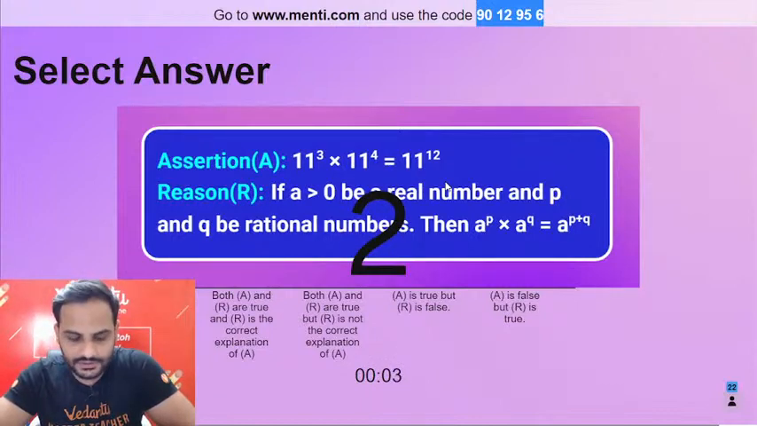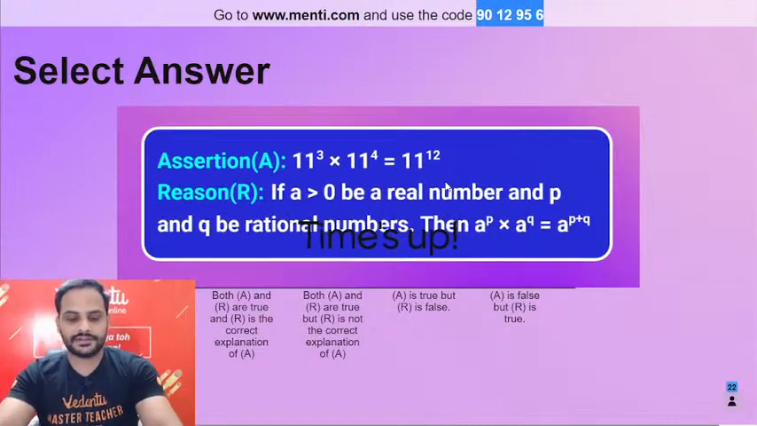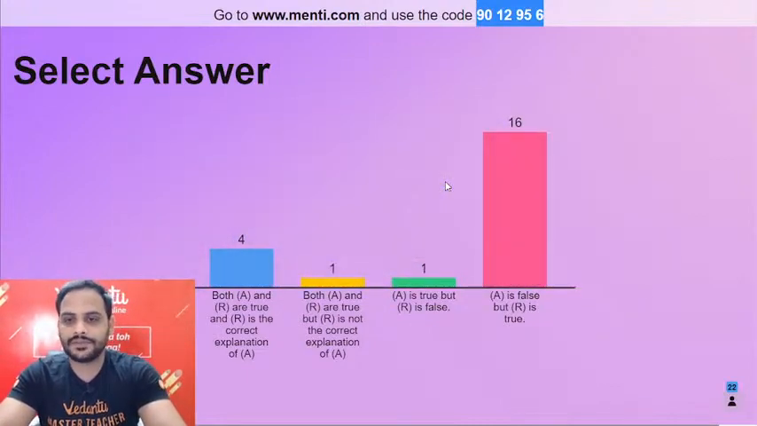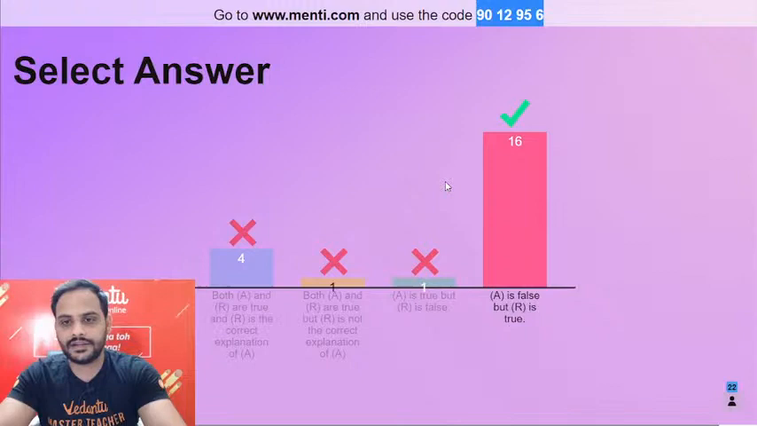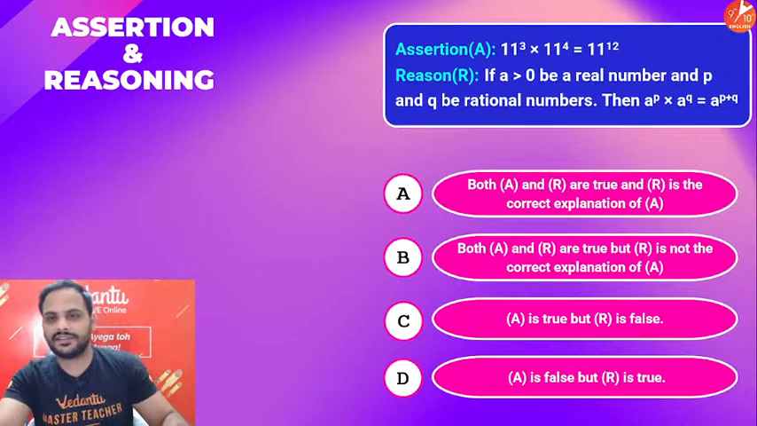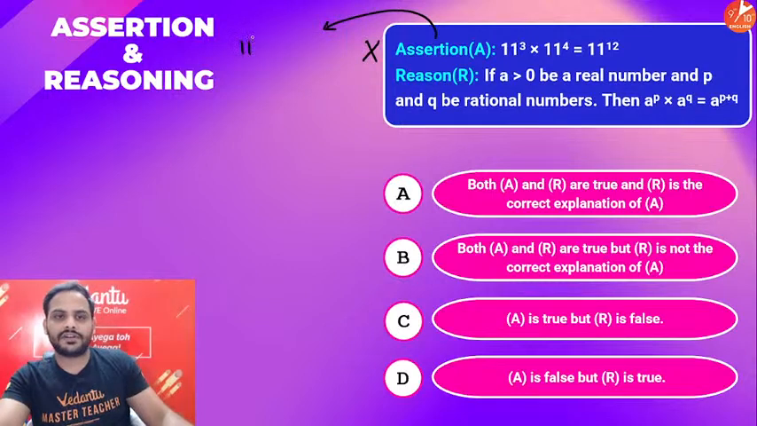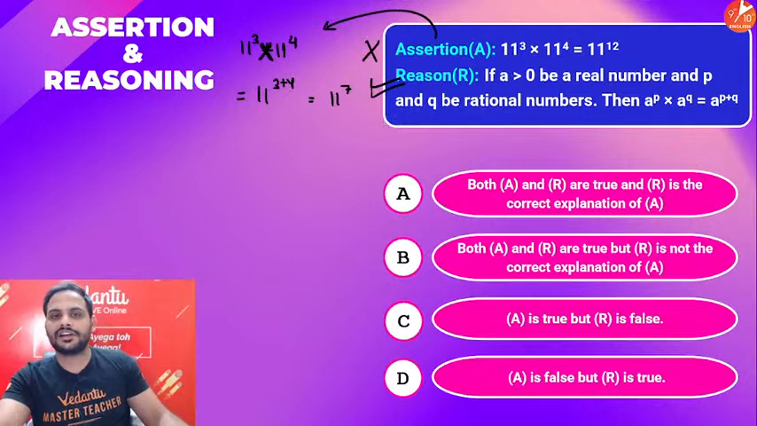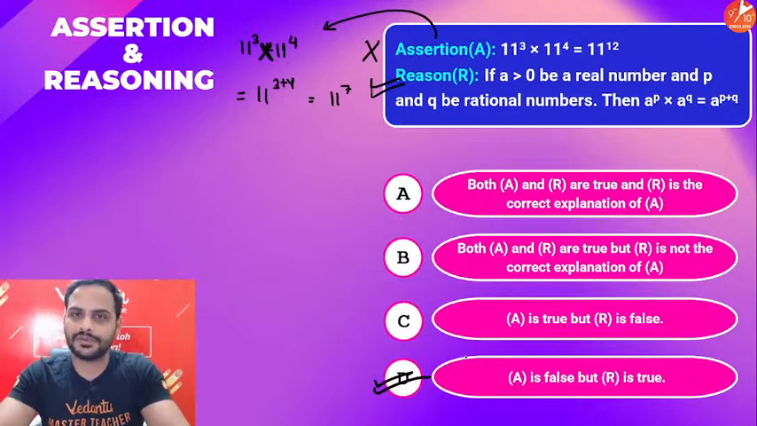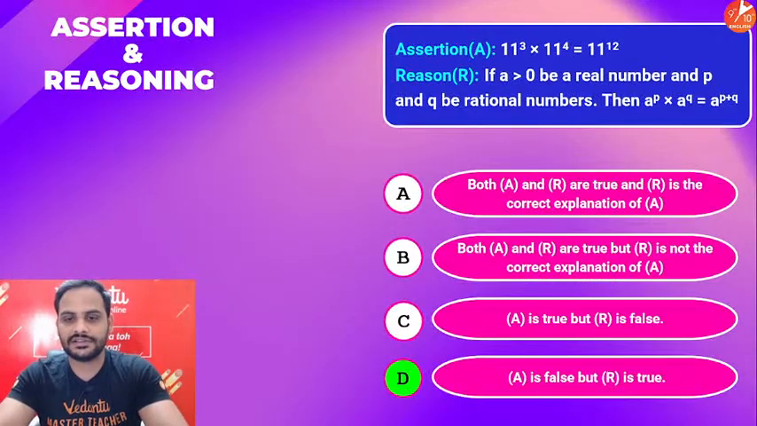Okay guys, 3, 2, 1 and the time is over. So we have got the correct answer. Option D will be your correct answer. It's very easy. Here assertion is false, because if I have 11 raised to the power 3 plus into 11 raised to the power 4, it will be 11 raised to the power 3 plus 4, which is 11 raised to the power 7. Reason is the correct statement, so I will say definitely assertion is false, reason is true. Option D. Alright bacha, ठीक है.